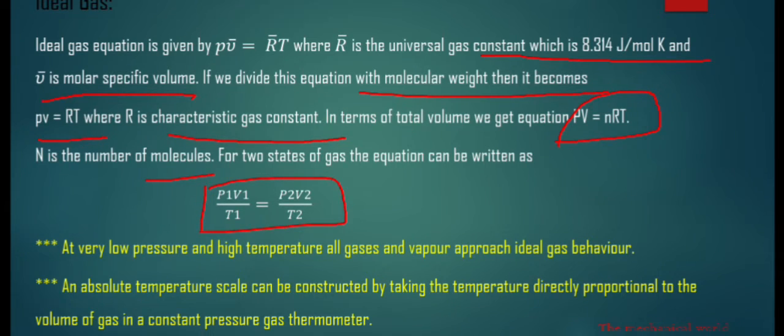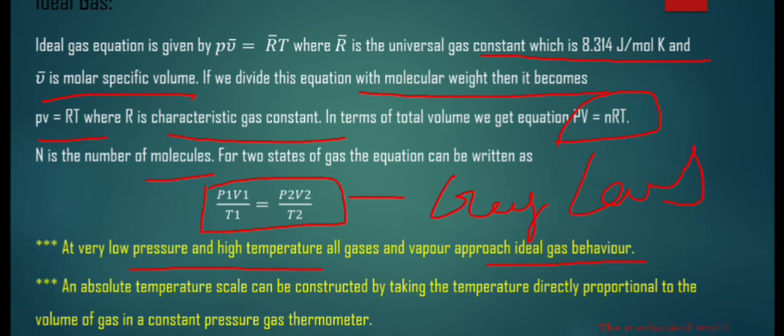From this we make the gas laws. At very low pressure and high temperature, all gases and vapors approach ideal gas behavior.